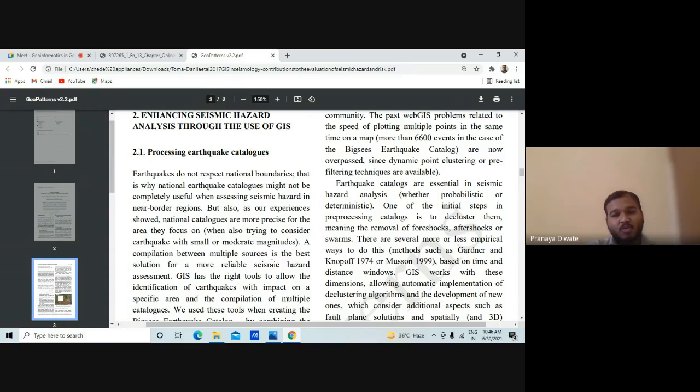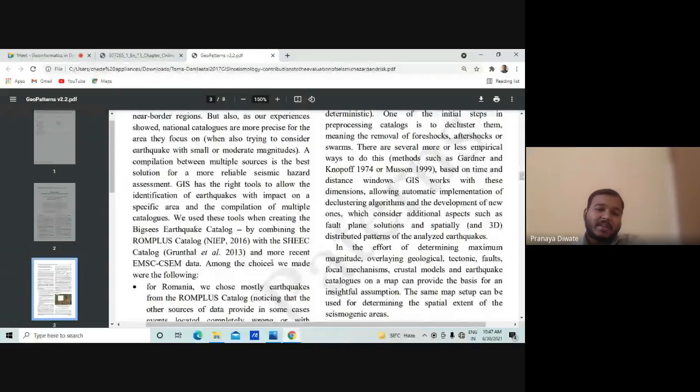When also trying to consider earthquakes with a small or moderate magnitude, a compilation between multiple sources and a tool is needed when creating the unbiased earthquake catalog by combining the ROMPLUS catalog.